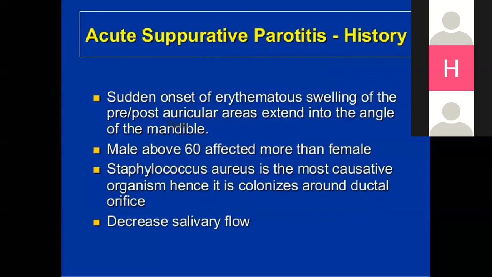Acute suppurative parotitis: sudden onset of erythematous swelling in the post or preauricular area, extending to the angle of the mandible. Males are affected about 60% more than females. It is caused by Staph aureus, the most common causative organism. So when we're talking about bacterial parotitis, it is mostly caused by Staph aureus. It can lead to decreased salivary flow.